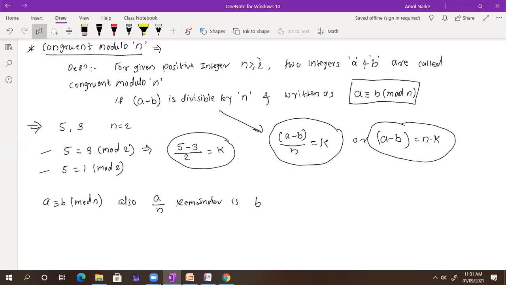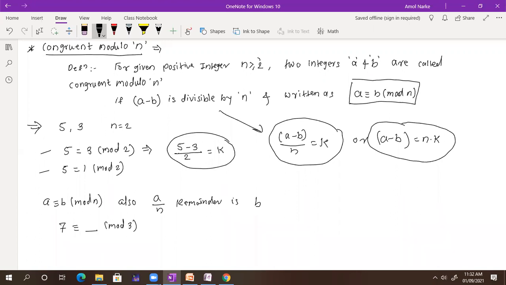Are you getting what I'm trying to say? So suppose I write 7 congruent to dash mod 3. Tell me what would be the value here? You will get lots of values, at least tell me one. What you need to do is divide 7 by 3.